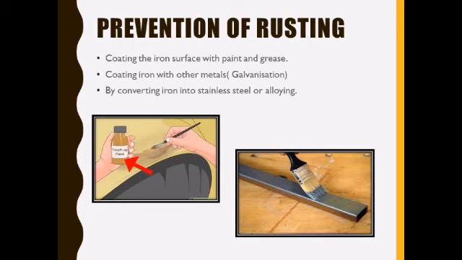We mix molten iron with different substances like carbon, manganese, chromium, and nickel. On mixing all these things, we get stainless steel, which is an alloy. So this will also prevent rusting. So all these methods we can use to prevent rusting of iron.